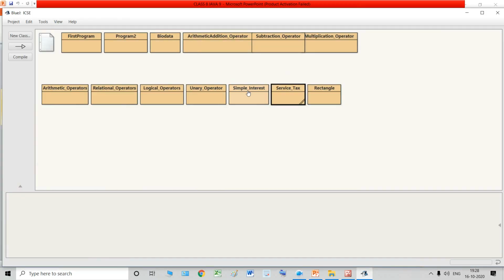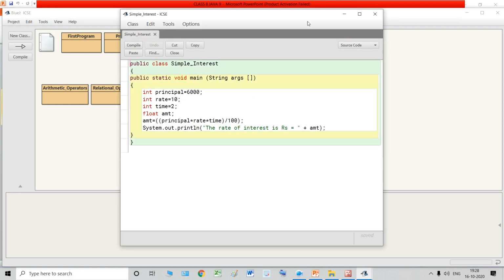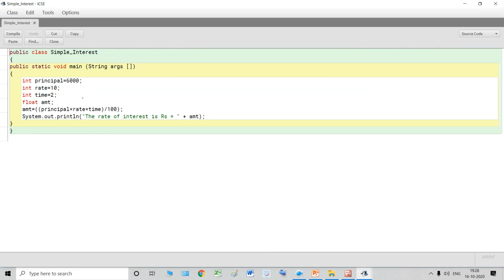Now for example, we created this simple interest program last time, right? When we created this program, see over here, this principal variable is initialized. Yes, it has been assigned a value 6000. Then this rate variable has been given a value of 10. This has also been initialized.